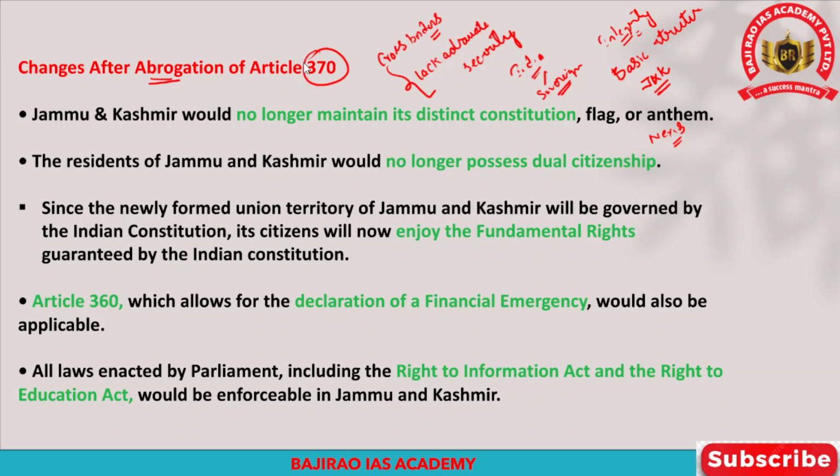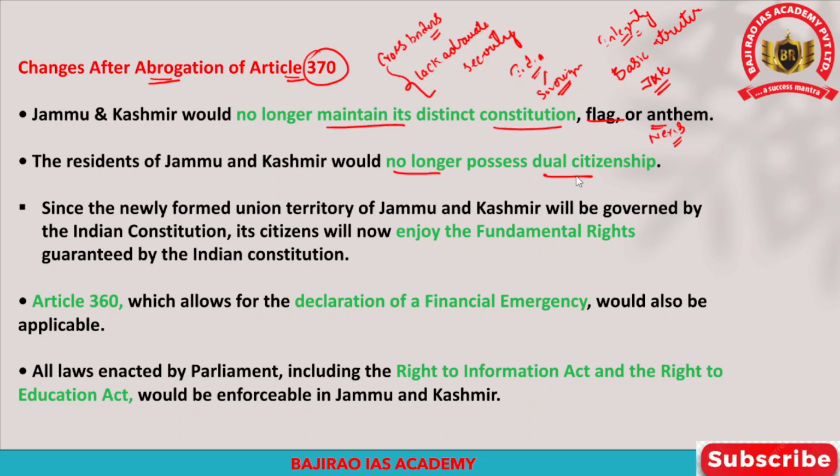Now, what changes came into force after the abrogation of Article 370? That is very, very important. We must understand this. Please understand, after abrogation of Article 370, Jammu and Kashmir would no longer maintain its distinct constitution, flag, or anthem. They will not have a distinct constitution, flag, or anthem, and Jammu and Kashmir would be like any other state in India. And in fact, the residents of Jammu and Kashmir will not possess dual citizenship.